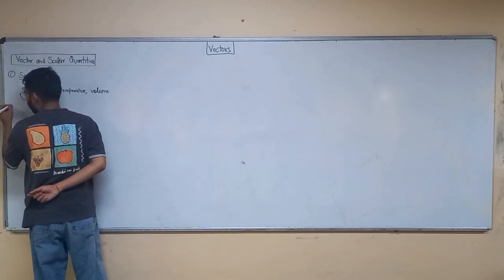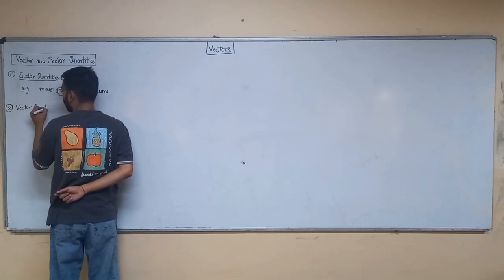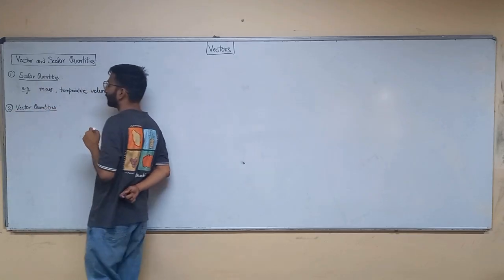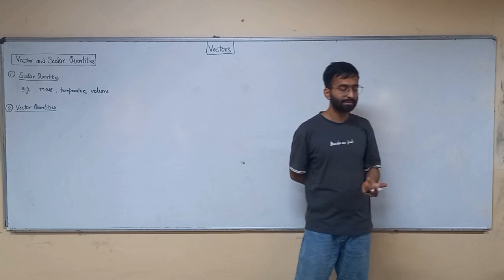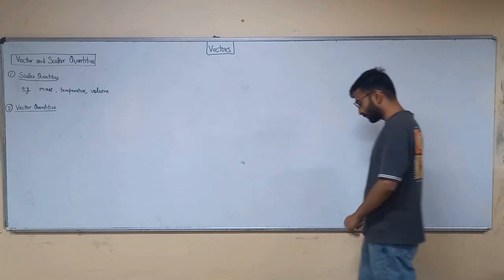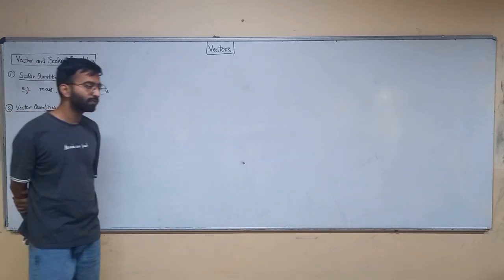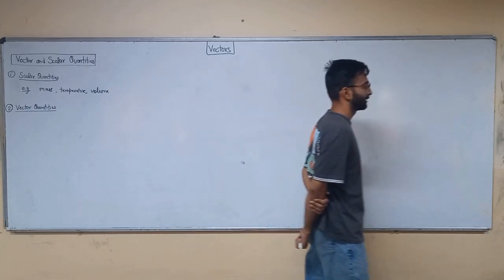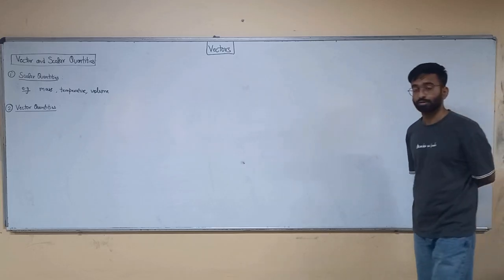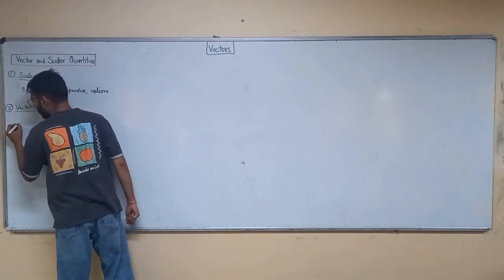So let's talk about what are vector quantities. Write down the definition of vector quantities. The quantities which have magnitude as well as direction are called vector quantities. Alright.